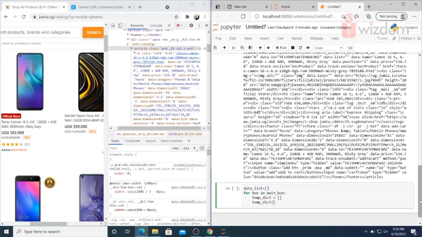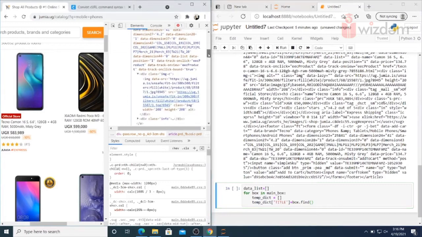Let's say one of the items we can have is the title of the phone, equal to box dot find. Now we'll look for which element it is using and what the class is.